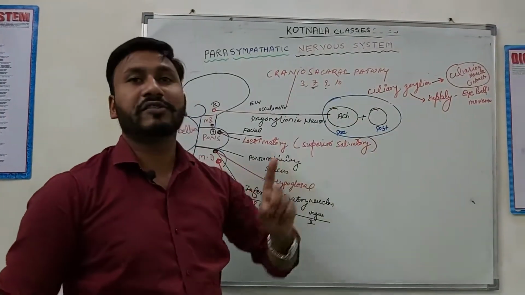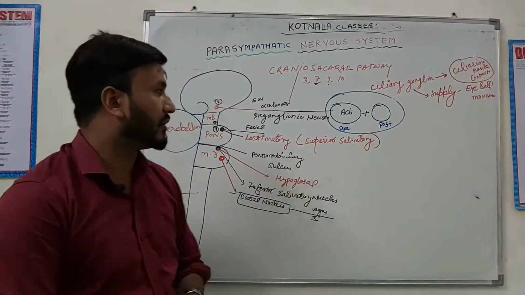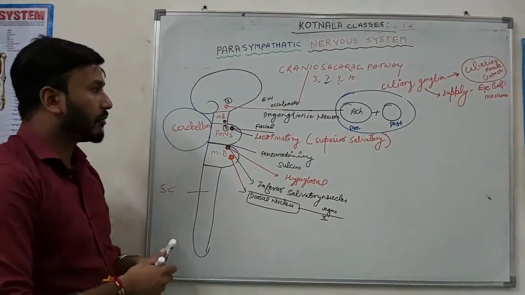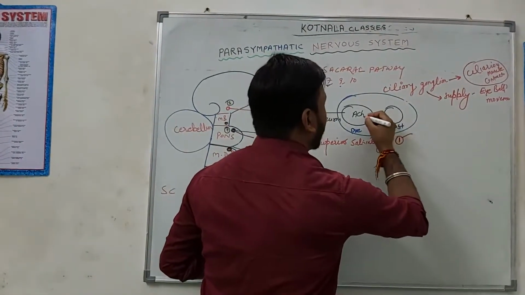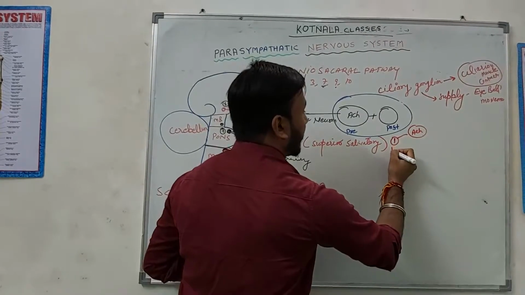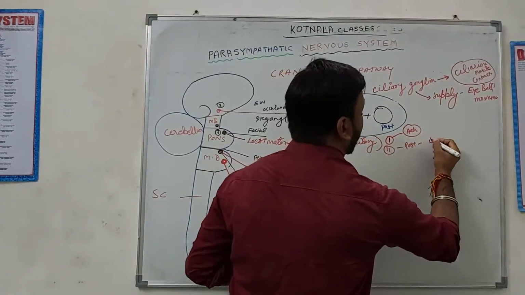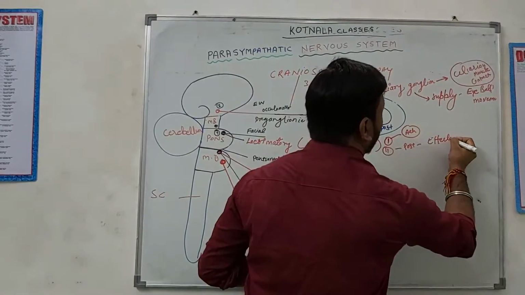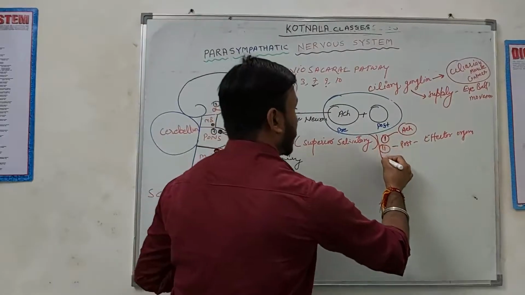This applies to both the parasympathetic nervous system as well as the sympathetic nervous system. But the postganglionic neurotransmitter depends on the effector organs. That is very important. Note down two points. First note: the preganglionic neuron is always acetylcholine. Second note: the postganglionic neuron always depends on the effector organs. That is very important.